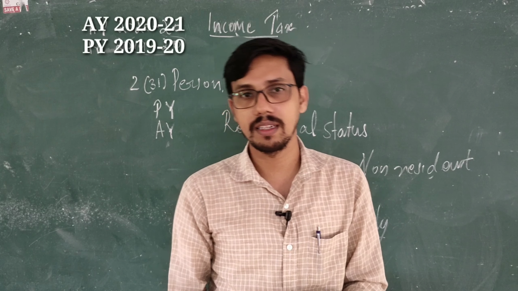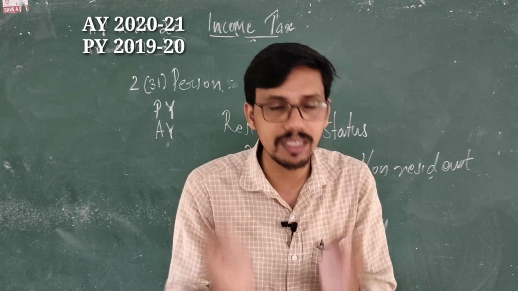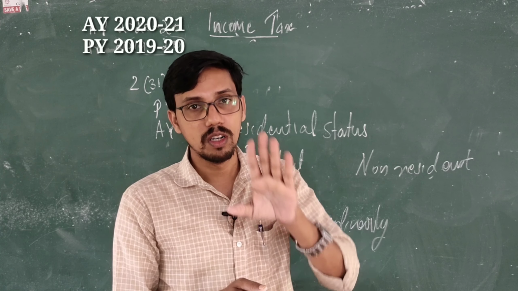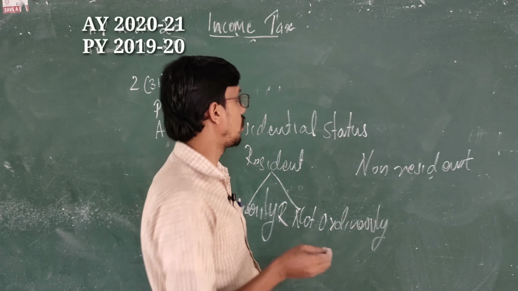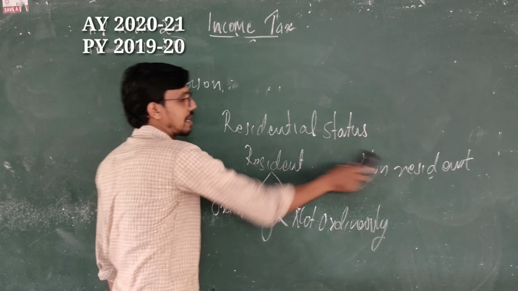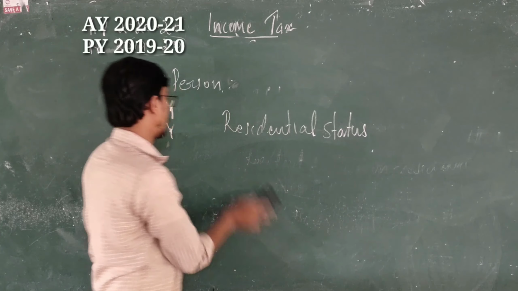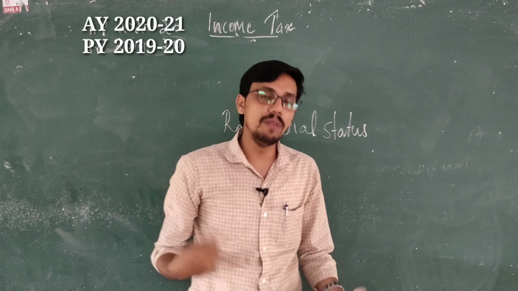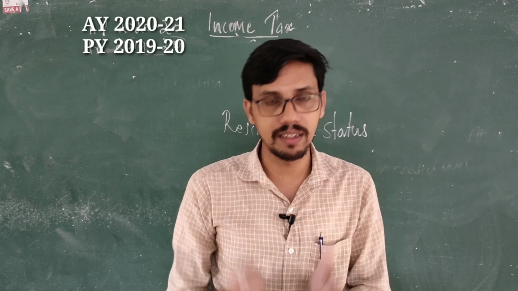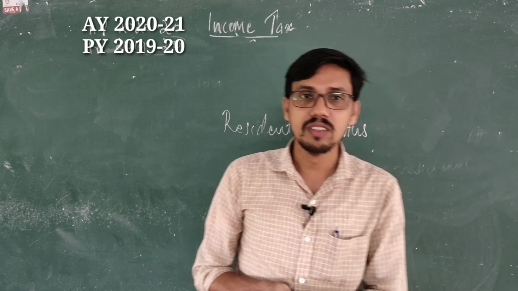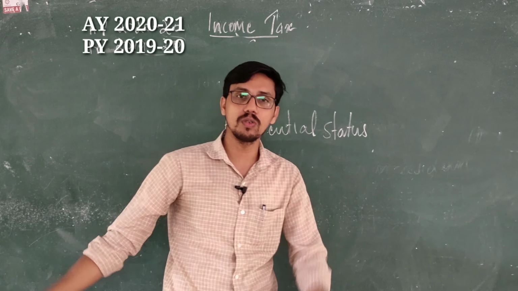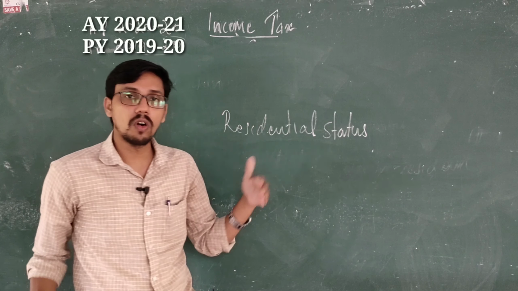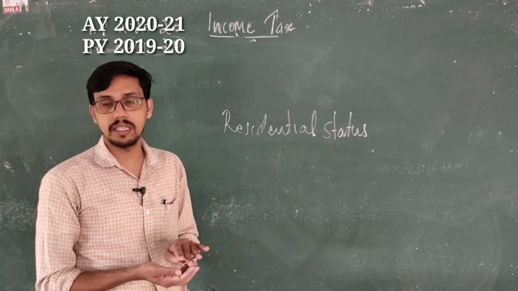There are some rules as per the Income Tax Act. Conditions are there. The person who satisfies these conditions may become a resident, or may become a non-resident. So there are two types of conditions. The first condition is called the basic condition, and the second condition is called the additional condition. On the basis of the basic condition and additional condition, we may decide whether he is a resident or a non-resident. So what is the basic condition? I have already told you all these things in online classes, in Google Classroom or Meet. So let me remind you again what the basic condition is.